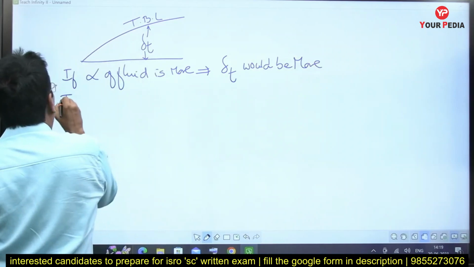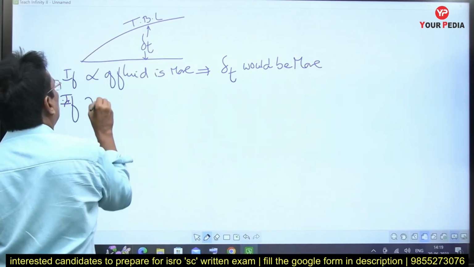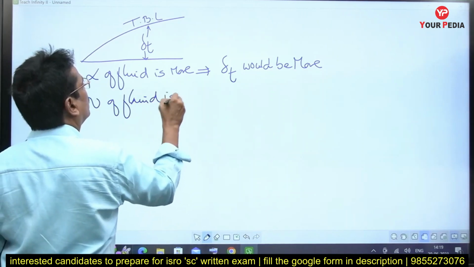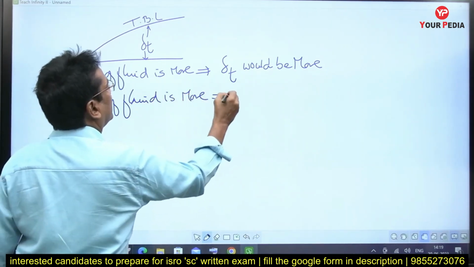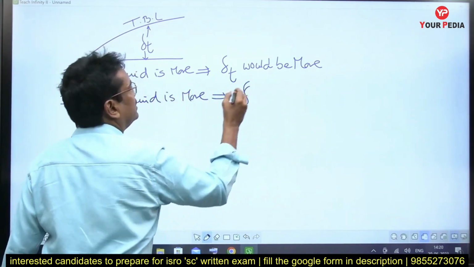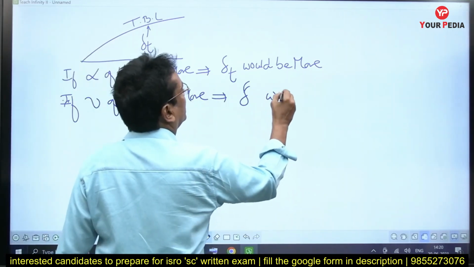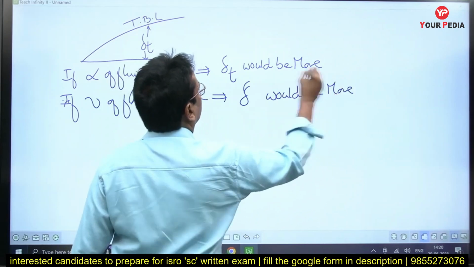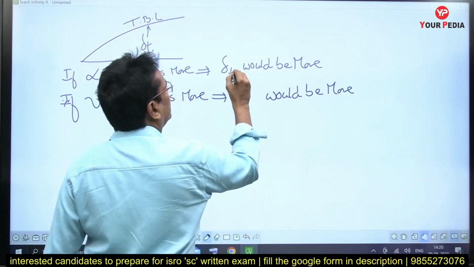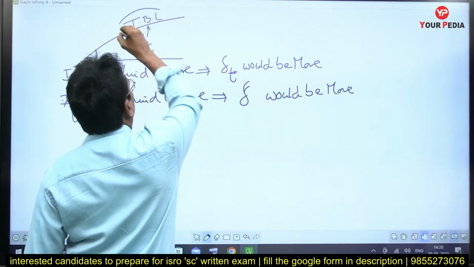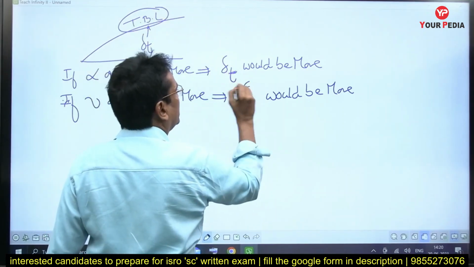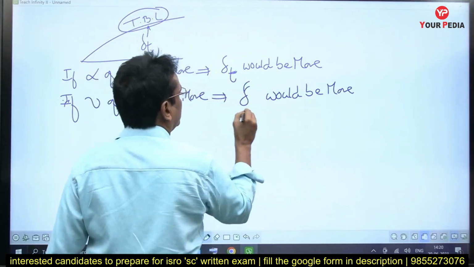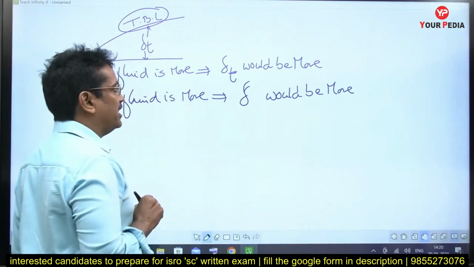If nu of the fluid is more, if kinematic viscosity of the fluid is more, it implies the thickness of the hydrodynamic boundary layer would be more. Please note the delta and delta T symbols. When T is there, it means it is the thickness of the thermal boundary layer. If delta T is not there, it means it is the hydrodynamic boundary layer thickness, denoted as delta.